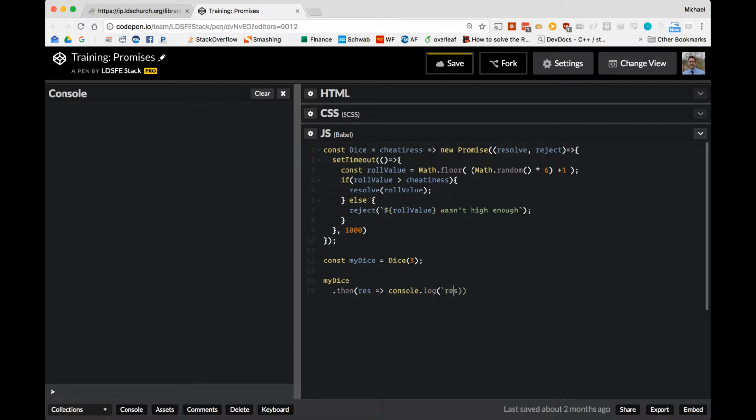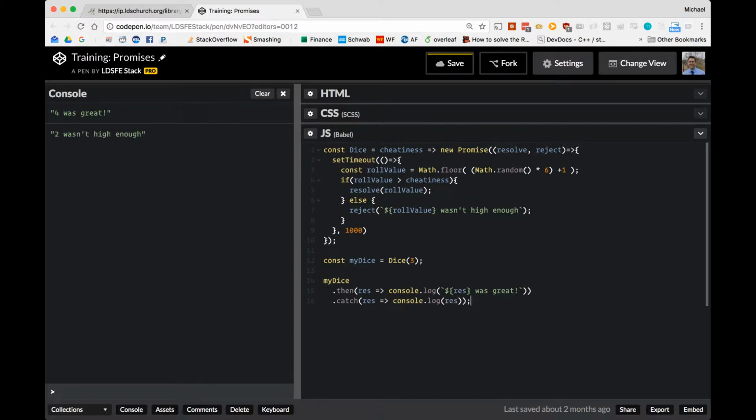So let's add some string template literal here. We'll say the result was great. Okay. And then if it was not adequate, we'll write a catch statement, and we'll just log out the value.